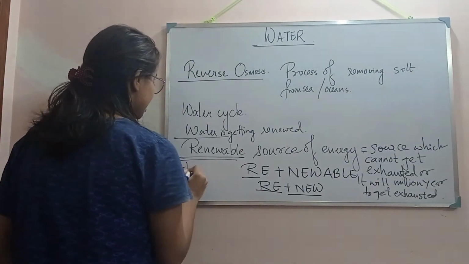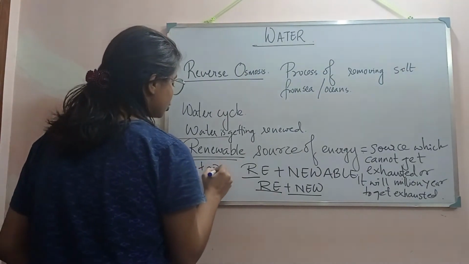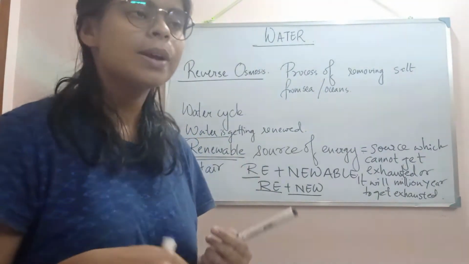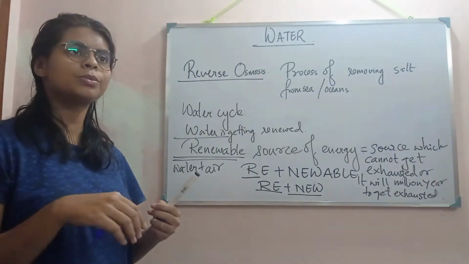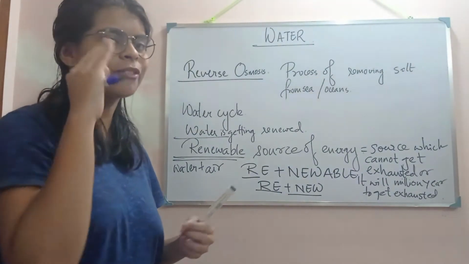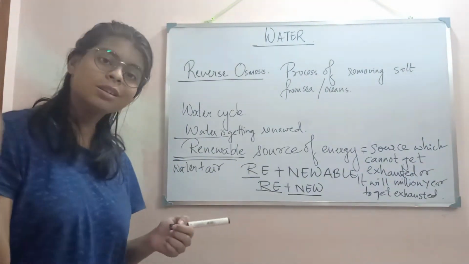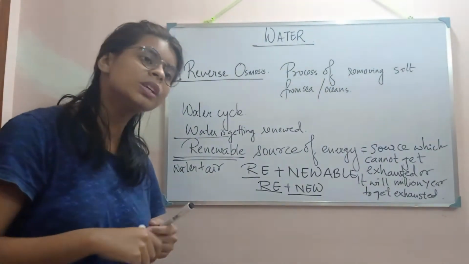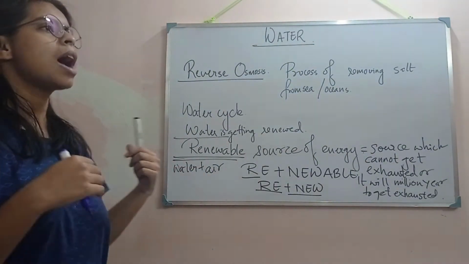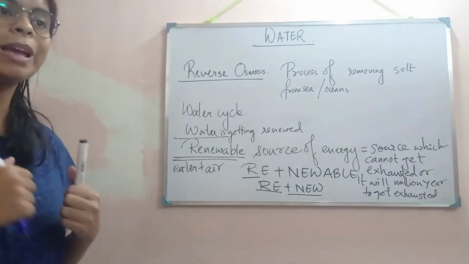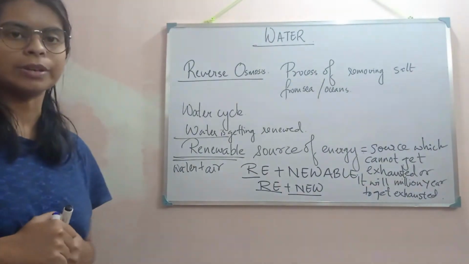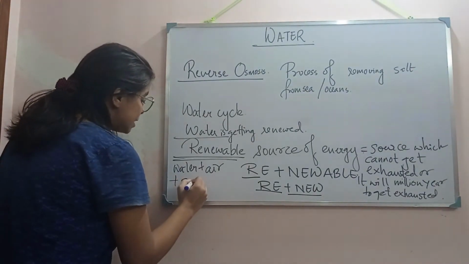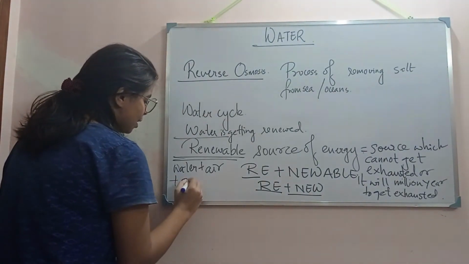Another is air. Air was also present. It's not that only now we are using oxygen to breathe and live; millions of years ago also, living organisms were using this oxygen as a basic component for living. So air, water, solar, better to say sun.